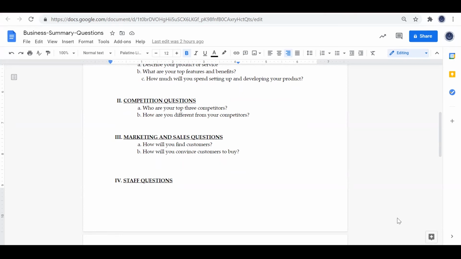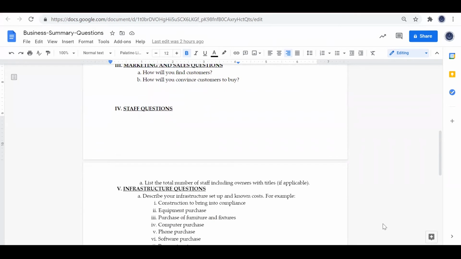The next section addresses staff questions. A successful business often requires a team. We'd like to understand who is on your team, including your partners and consultants. If having a staff will cost money or working with a consultant will cost money, you have the opportunity to explain here who those individuals are.